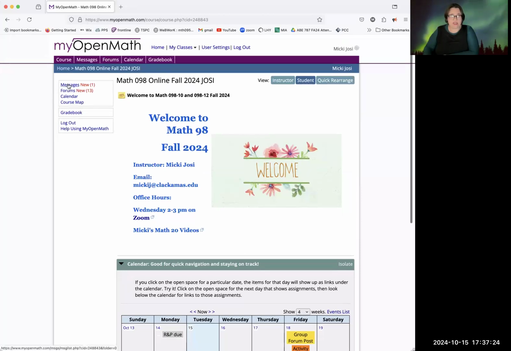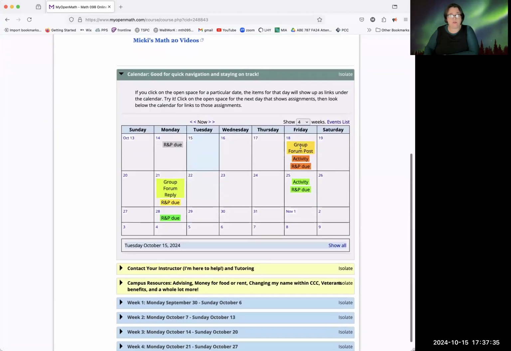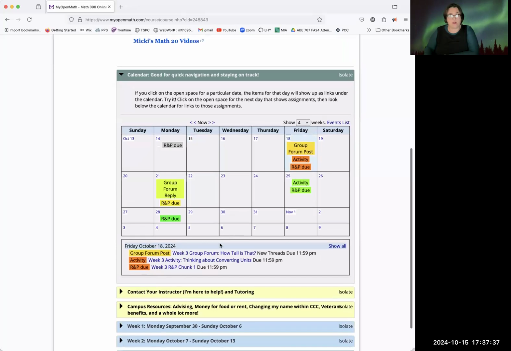You'll see that you can message me here in the top corner where it says messages. There's the forum link there as well. And then you'll see everything due on the calendar. If you click on group forum, you can go directly to the group forum. Your group forum posts are due by Friday each week. And then by Monday, you'll want to make sure you respond to at least one other student in class. Actually, from the instructions, it might even be two students.